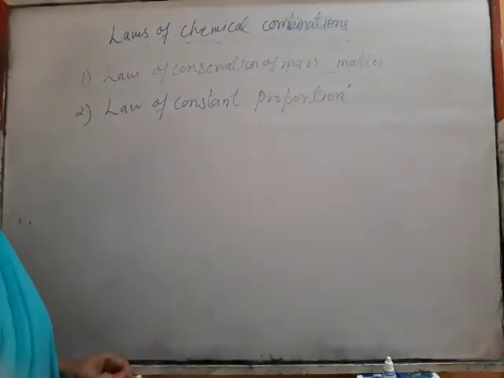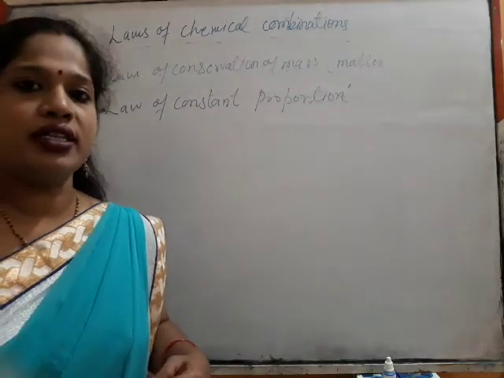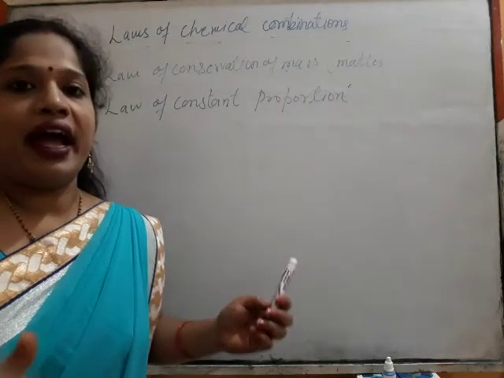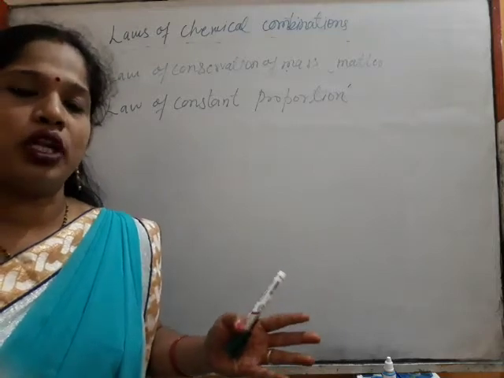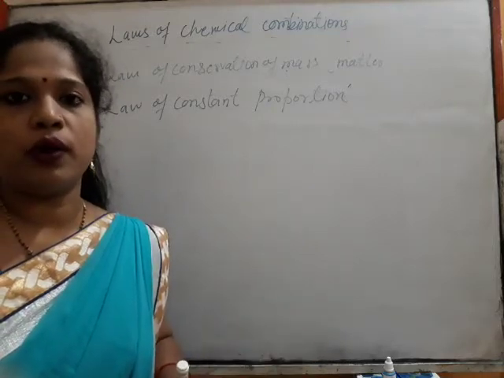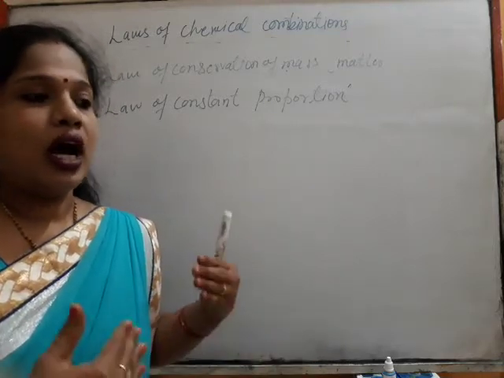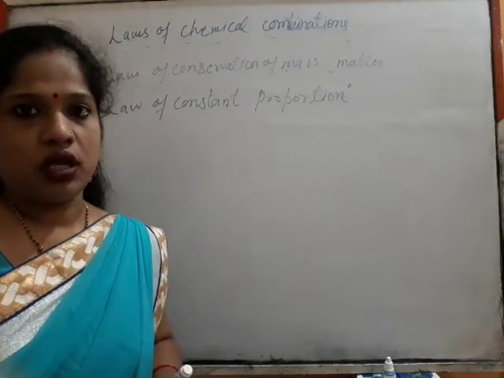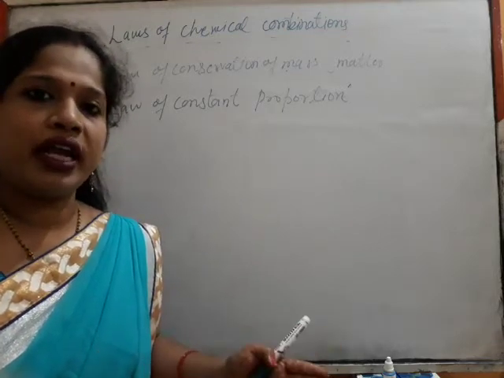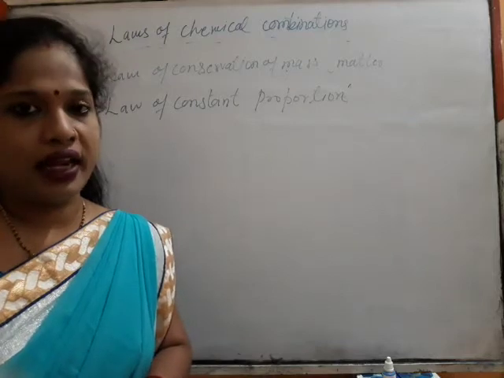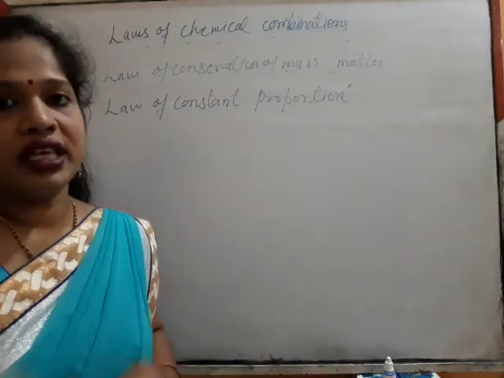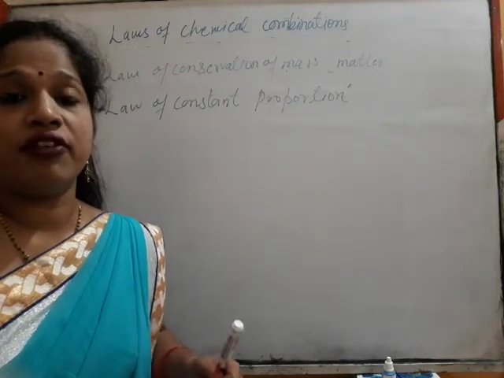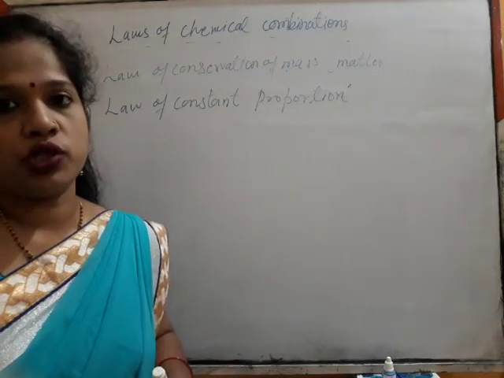Students, you can understand: suppose atoms combine to give us a molecule, and finally molecules give us a particular compound. So how do they react with each other? What should be the number of one atom and the number of another atom? That rule tells us they will always be in definite, constant proportion.